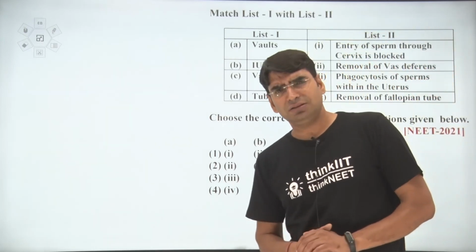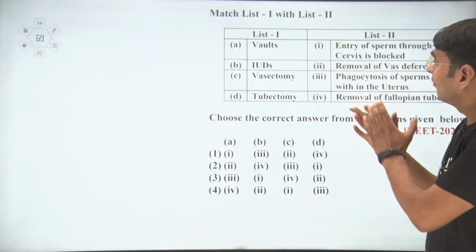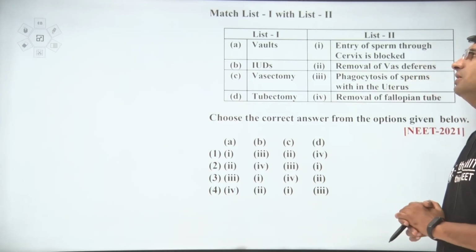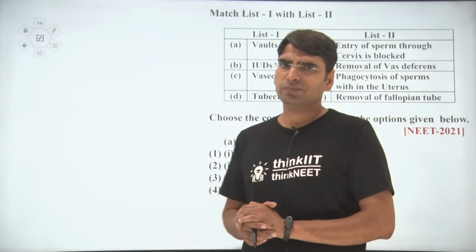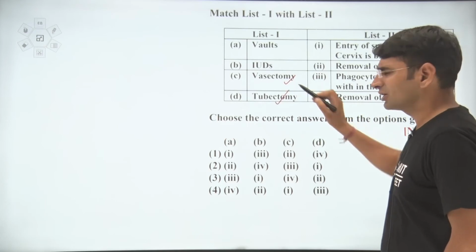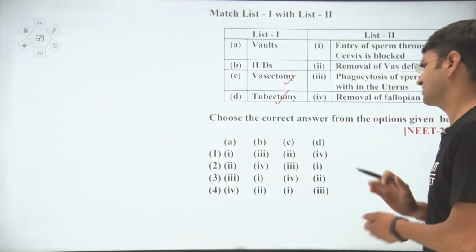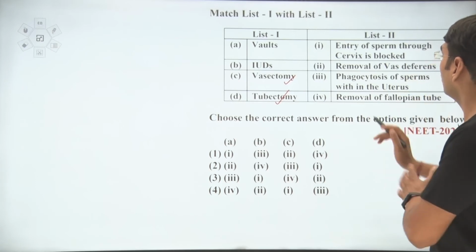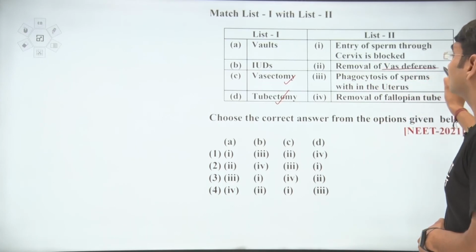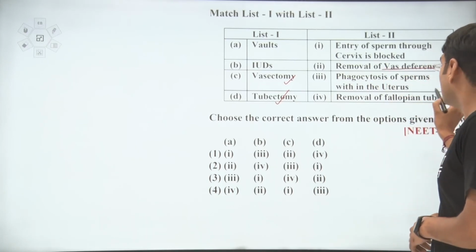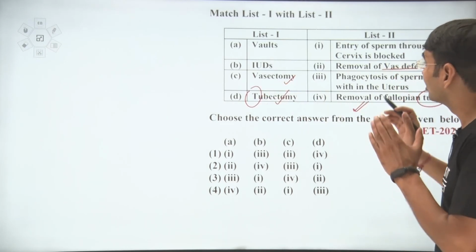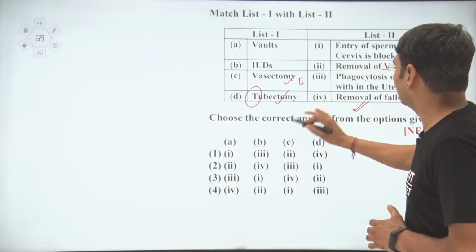Question from reproductive health. A. Lactational amenorrhea, B. Intrauterine device, C. Vasectomy, and D. Tubectomy. We also know what is vasectomy and what is tubectomy. It is a famous question. Vasectomy, we know, means removal of vas deferens, and tubectomy means removal of tube. T for tube, so removal of fallopian tube. Okay, so C second and D fourth.